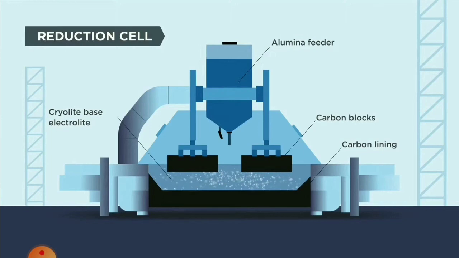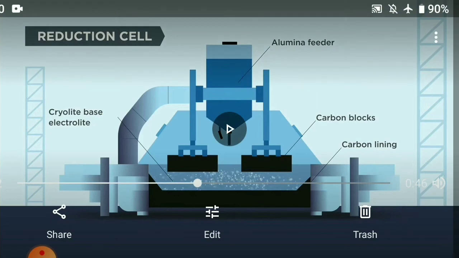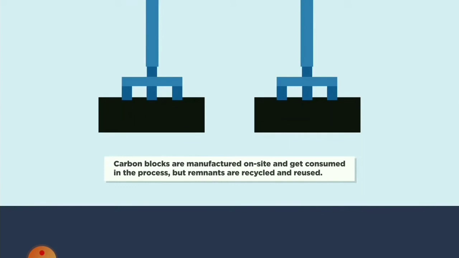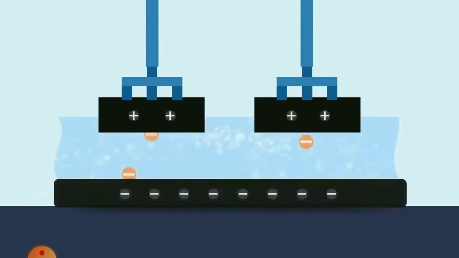The cell is lined by a carbon lining, and electrodes, that is carbon blocks, are released inside, and an alumina feeder is there. Feeder means from where the alumina will transfer inside the reduction cell. The melting point of alumina is 2000 degrees Celsius, so to lower down the melting point, fluorspar and cryolite are used here. Carbon blocks are manufactured there on the sides.